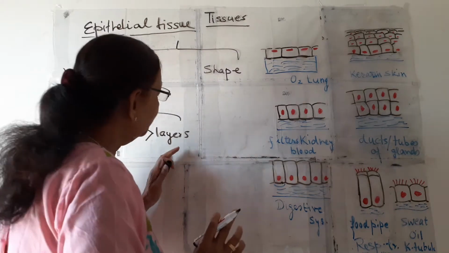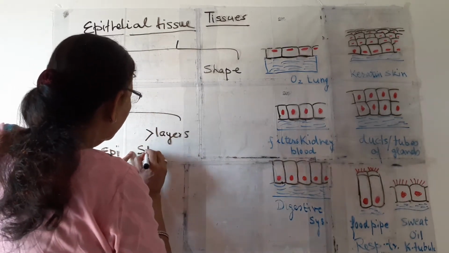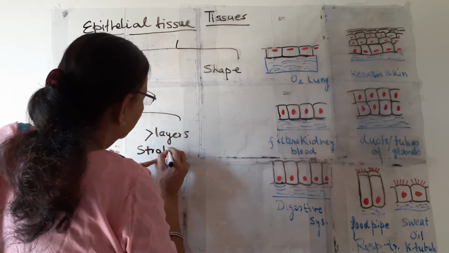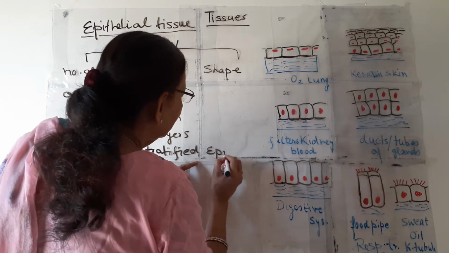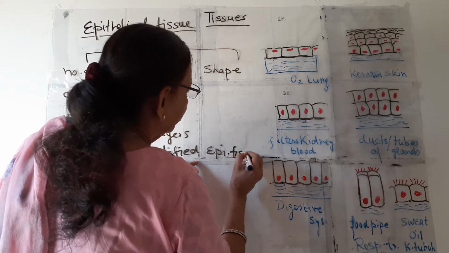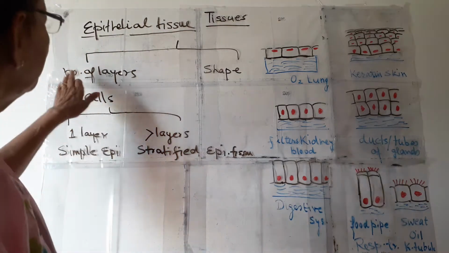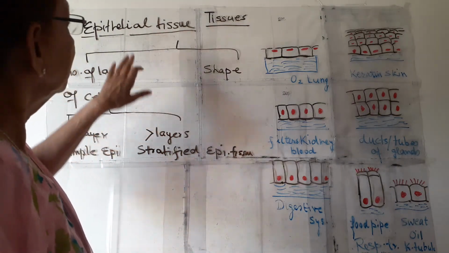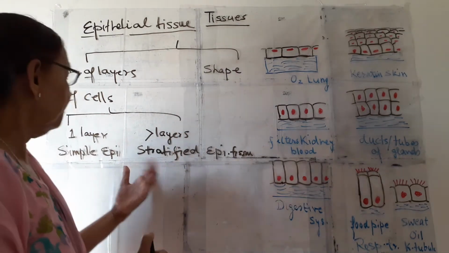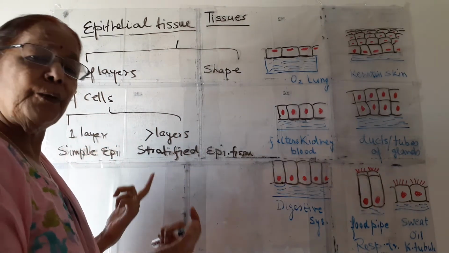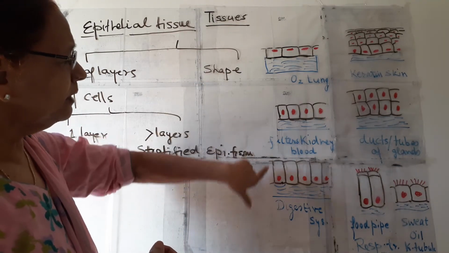No, it is not known as complex tissue. It is known as stratified epithelial tissue. Is it clear to all of you? So depending upon the number of layers, this epithelial tissue can be divided into two types. One is simple, when only a single layer is present, like you can see here.